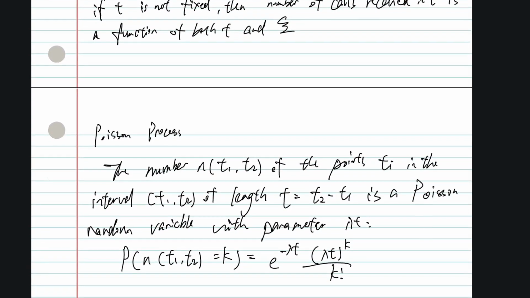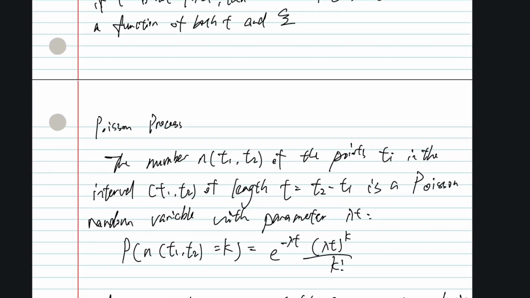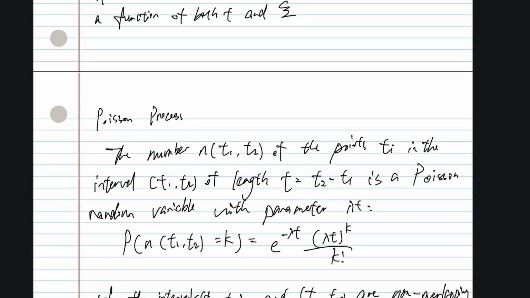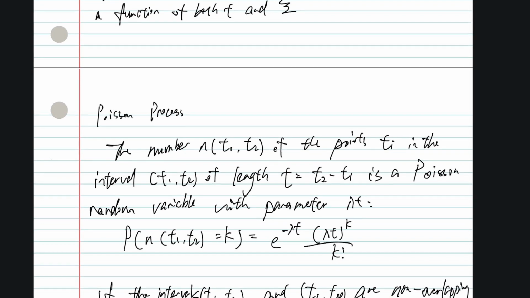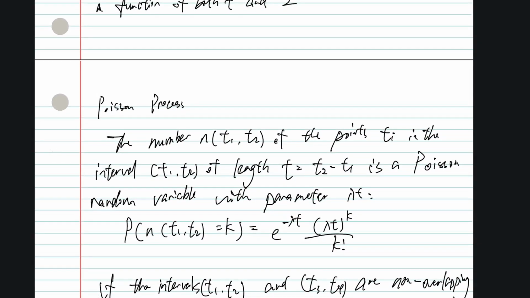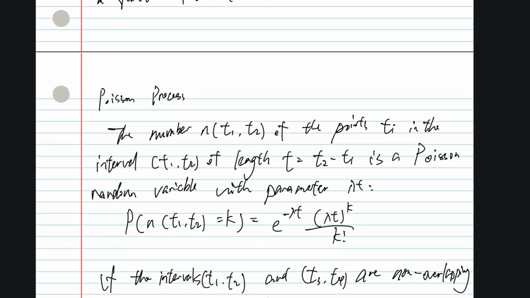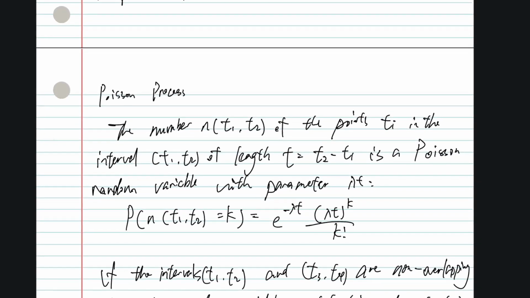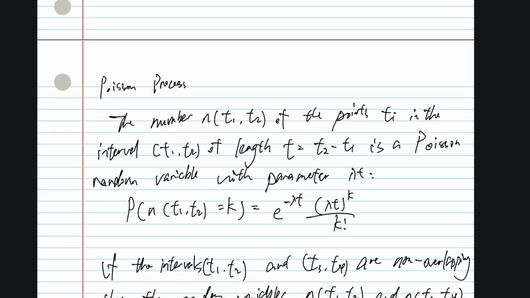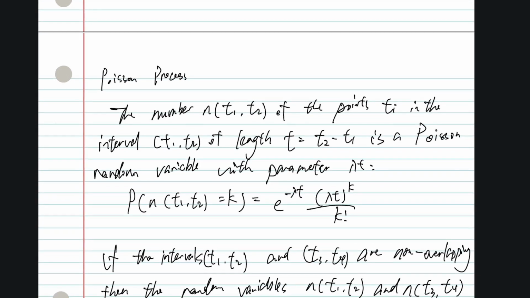We got the example that the number of telephone calls received in a time period by a telephone operator is a Poisson distributed random variable. So P(number of calls received in t hours equals k) equals e to the power of negative λt times (λt) to the power of k over k factorial, where λ is the average rate.